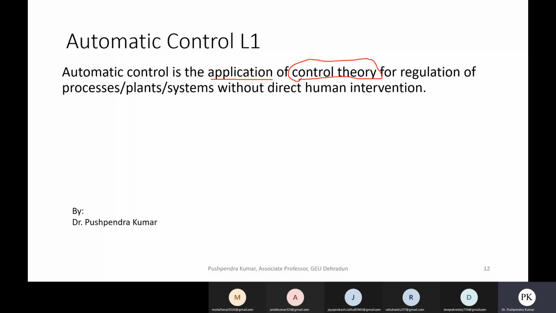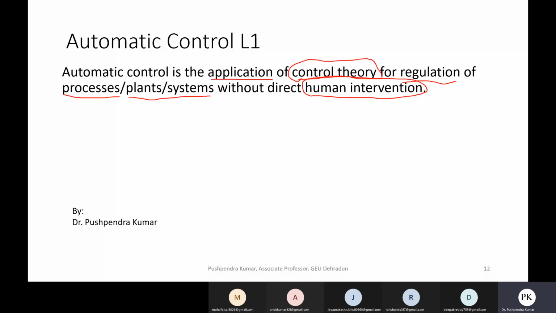So using that control theory, you can develop some automatic control systems for different processes. So automatic control is the application of control theory for regulation of processes, plants, systems without direct human intervention.